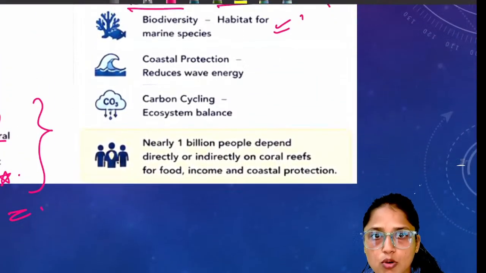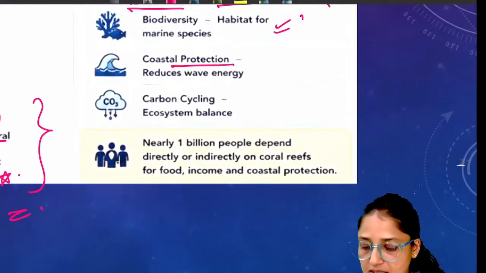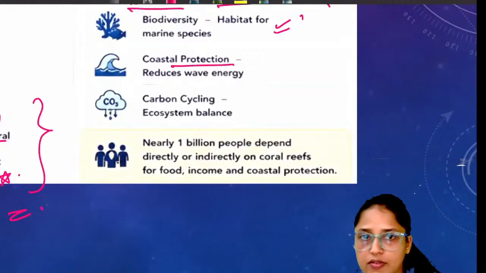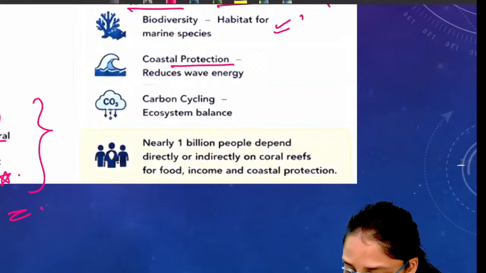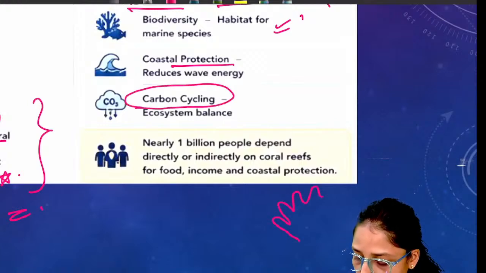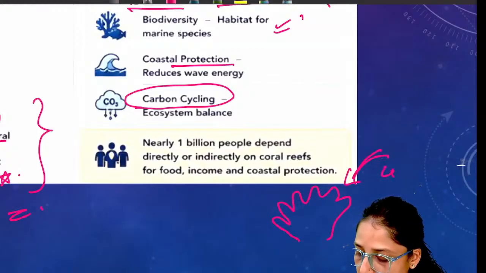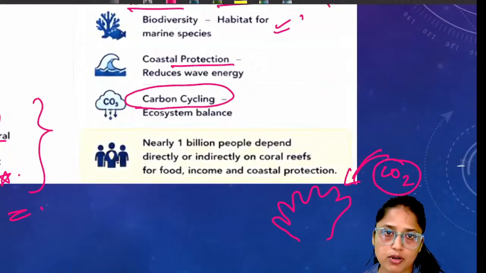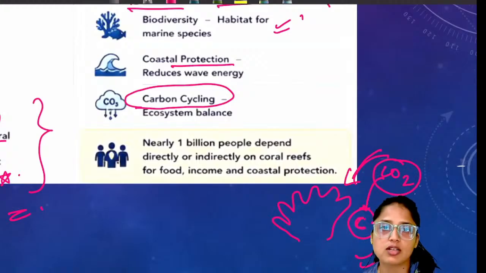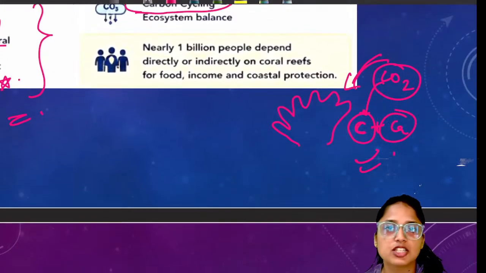If we talk about coastal protection, we already discussed that these corals reduce wave energy, or absorb a lot of wave energy. If we talk about carbon cycling, these corals will absorb the carbon dioxide from the seawater, and this carbon will react with the calcium present in the coral structure and form calcium carbonate.